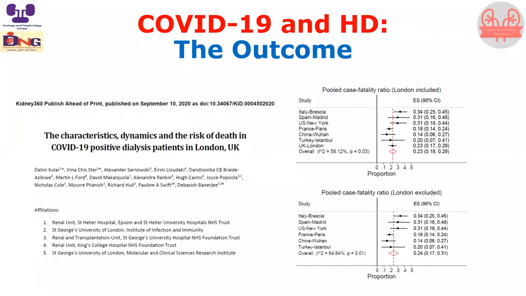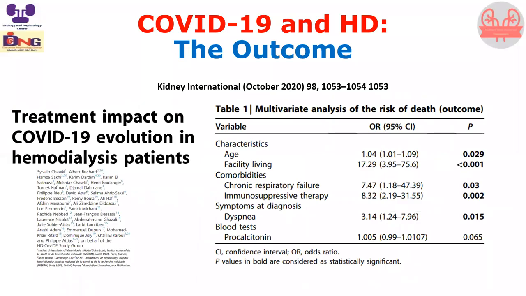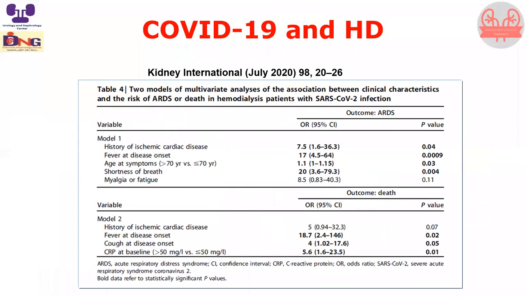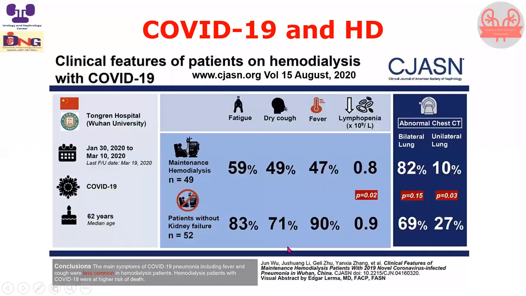Another cohort of patients showing that dialysis patients are associated with poorer outcome and the mortality is high in many cohorts of patients. And among comorbidities, the presence of dyspnea predicts the mortality in dialysis patients. Again, fever and also high CRP, all these are clinical parameters that predict mortality in hemodialysis patients.